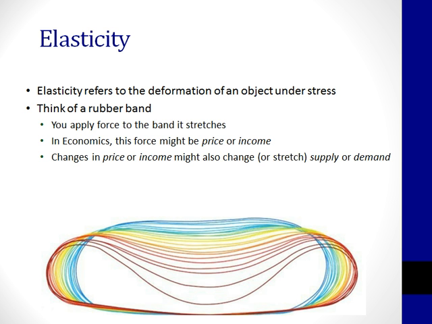There are different forces in economics, such as price and income. These forces act on things such as supply and demand. So when we change the price of a can of peas, the demand for those cans of peas will change. The force being applied is the change in price. This is affecting the demand for those peas. Typically, when the price goes up, demand will go down. This is the law of demand.